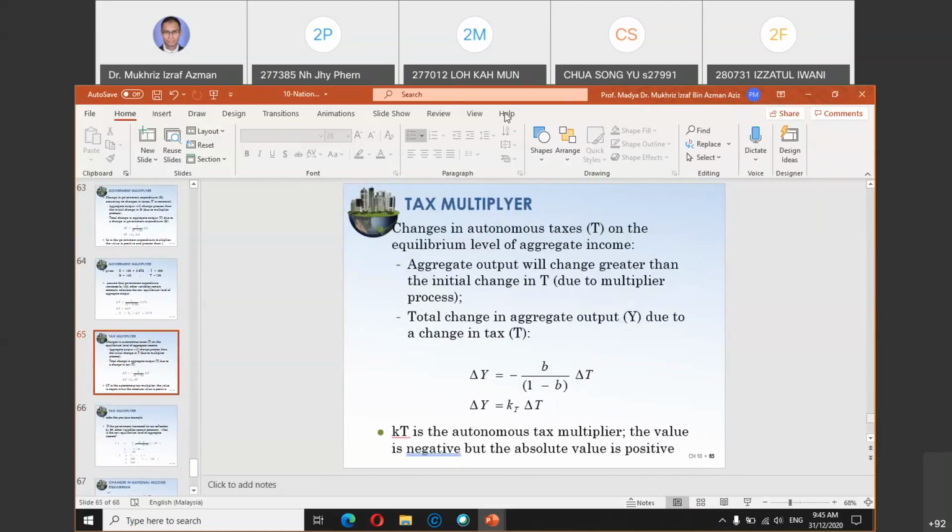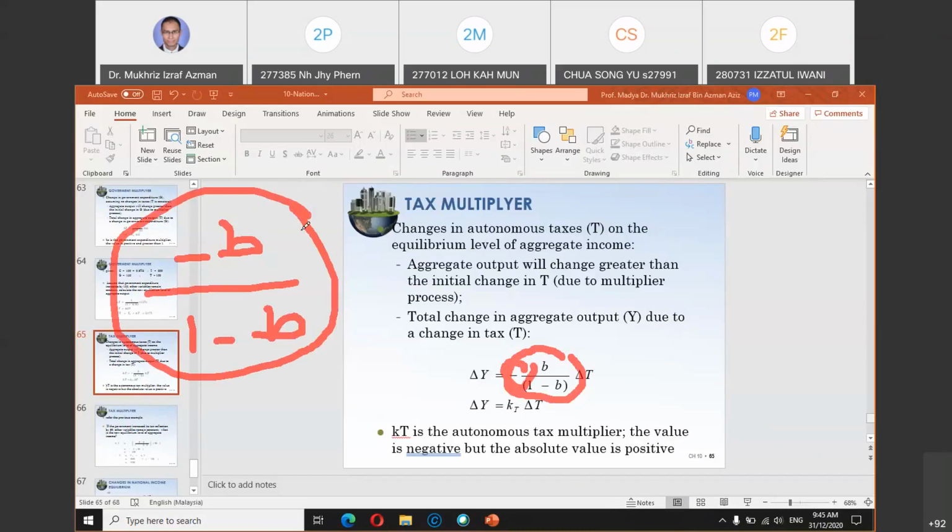But for the tax multiplier, the formula is negative b divided by 1 minus b. Don't forget the negative sign here. This is the multiplier value for tax: negative b divided by 1 minus b, and then multiply by the change in tax.